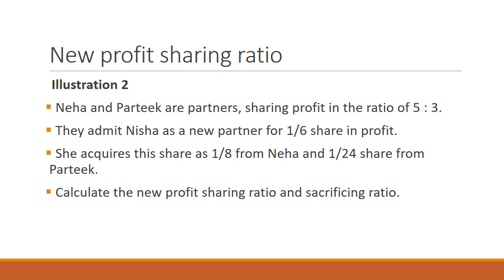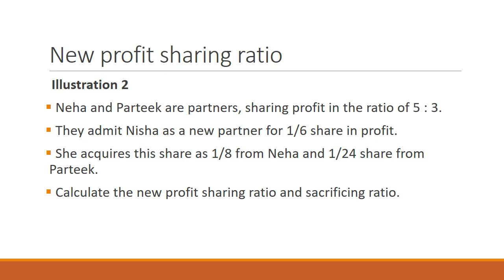Because now she acquires the share from Nea, Nea, who originally has 5/8, gives up 1/8, so we deduct 1/8 from Nea. And from Patek, who originally has 3/8, we take out 1/24.